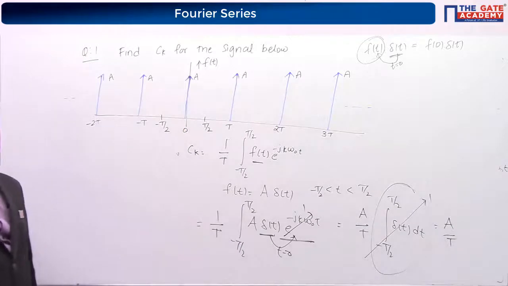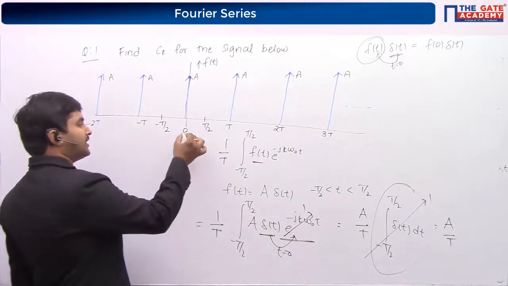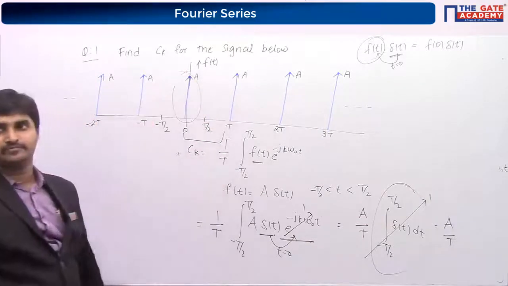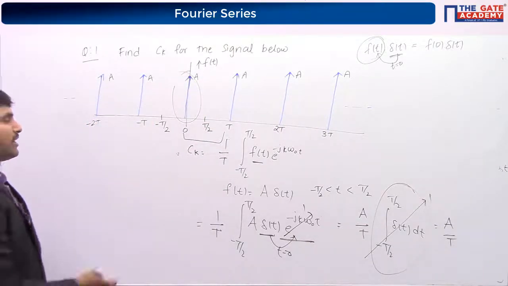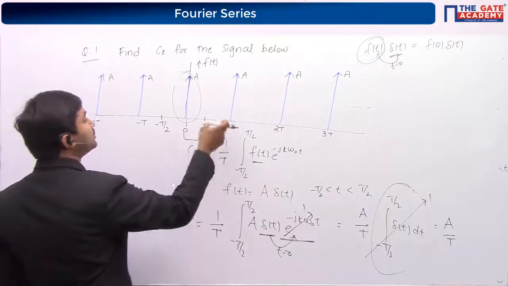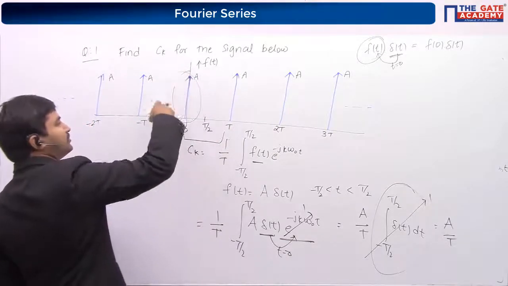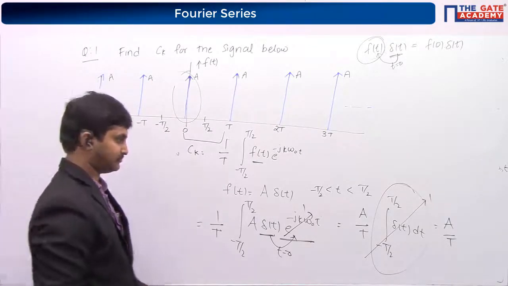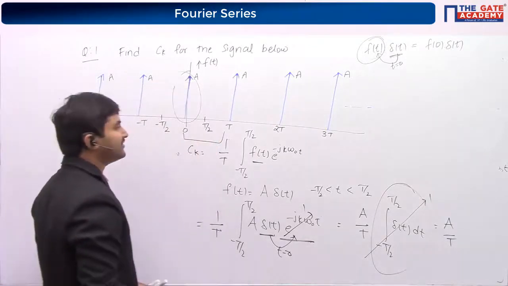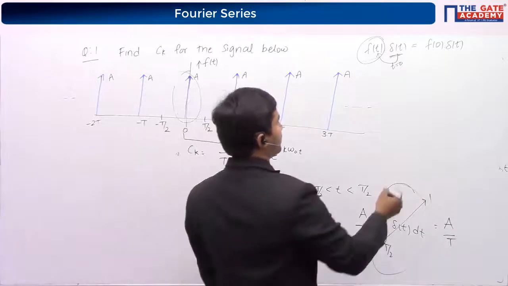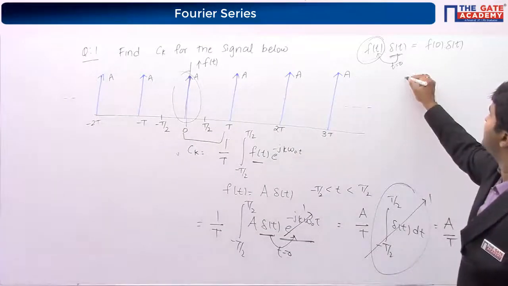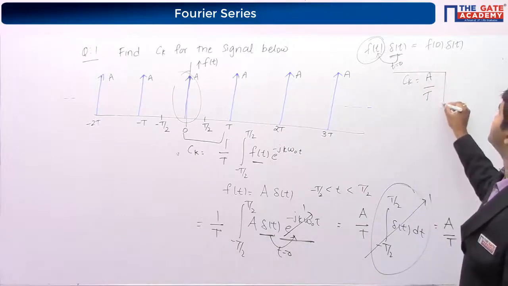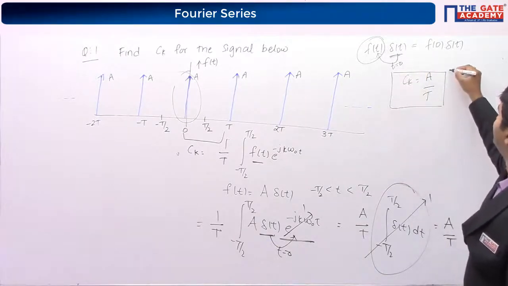Even if you take the region from 0 to T, it is still going to be delta of t only. Whether you take minus T by 2 to T by 2, or 0 to T, you are going to have delta of t only. Right. So we get the value of Ck as A by T.